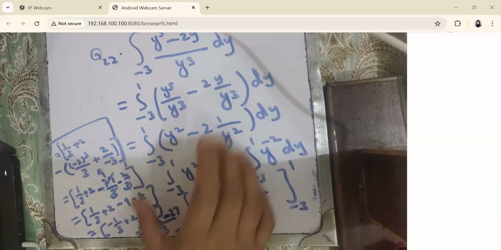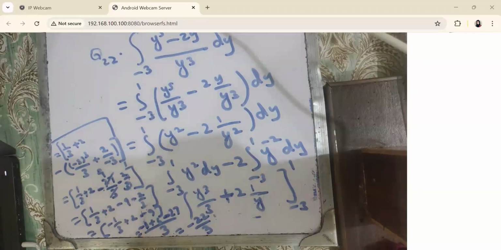Okay, now we have solved this definite integral. Hope you have learned how to solve definite integrals.